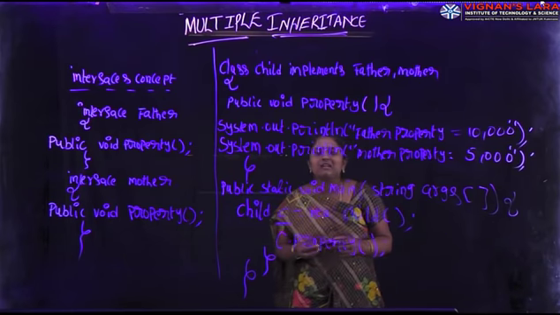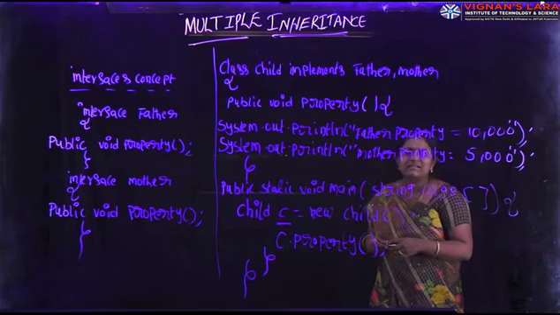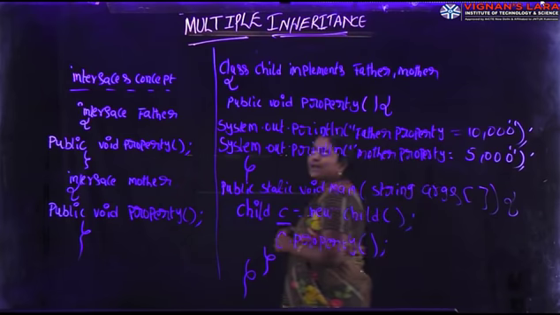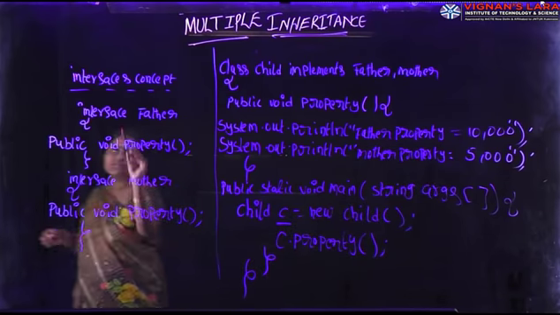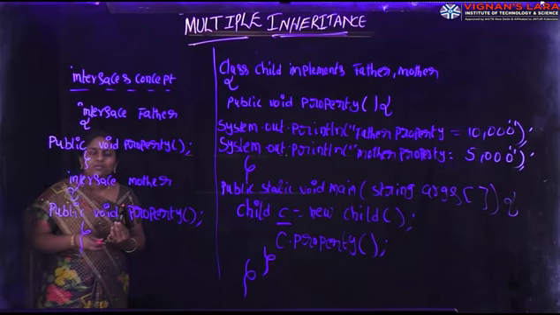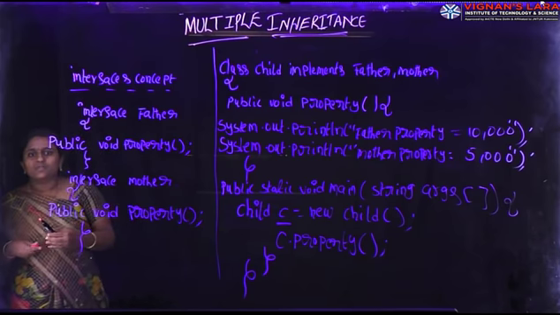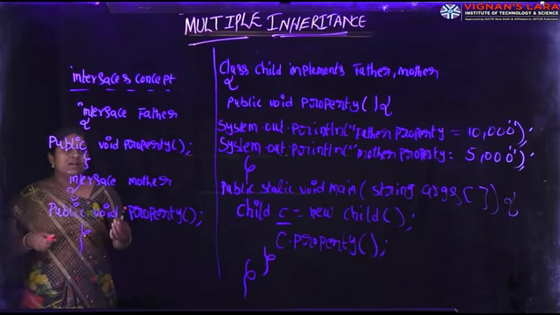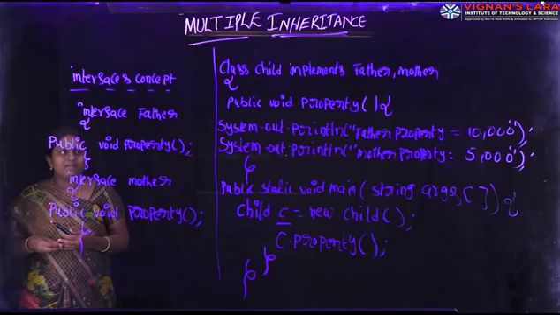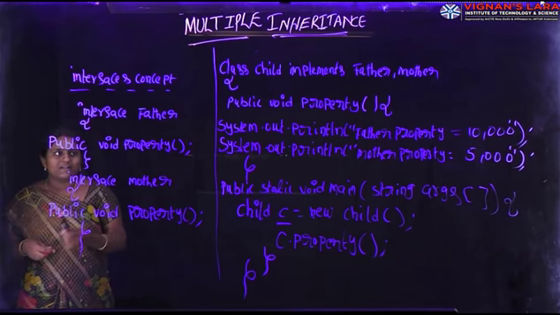Derivation of one class from two or more superclasses is called multiple inheritance. In this one, already I have declared two interfaces, father and mother. So both father and mother are superclasses. Both the father and mother have declared one method. That method is the property method.